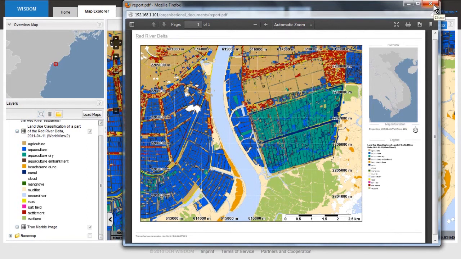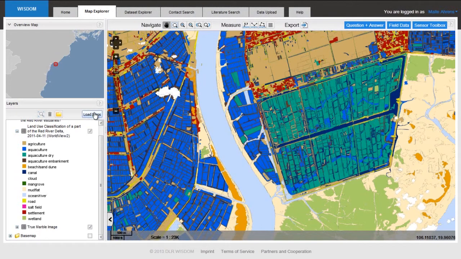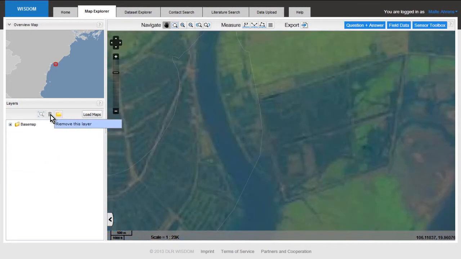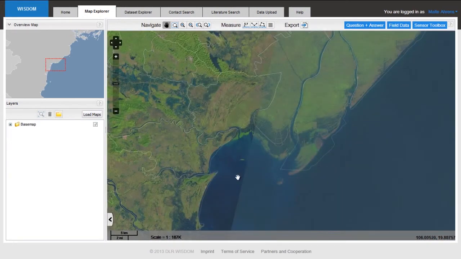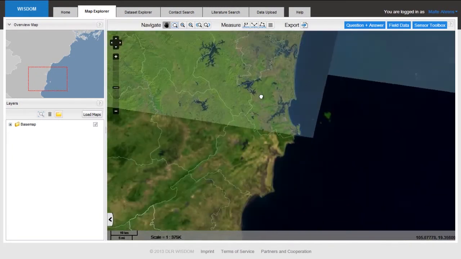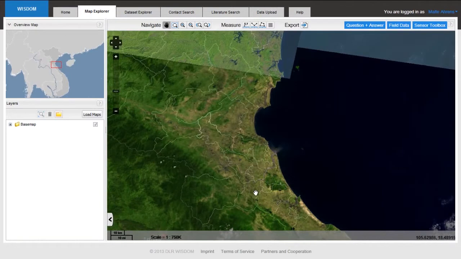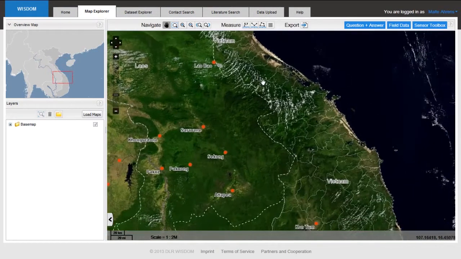I think this is a very useful feature of the Wisdom information system. You have seen that we are in the process of developing, or finishing the development of, an information system for the Mekong Delta. But it can be used for other areas too, like the Red River Delta, which I have just shown you. I am now navigating my way back down to our place of origin, the Mekong Delta. And now finally, I would like to summarize the key features of the system.